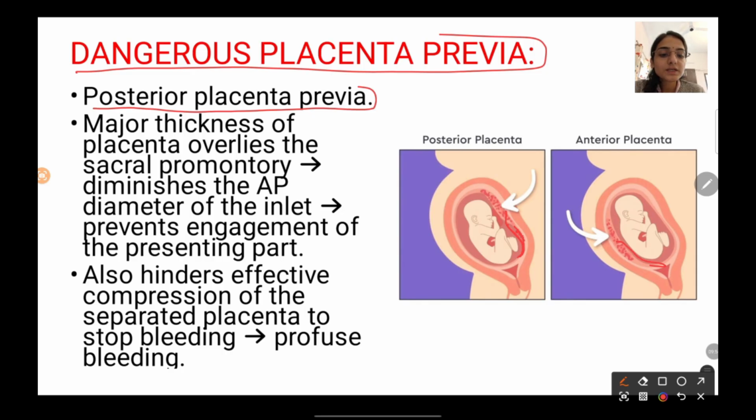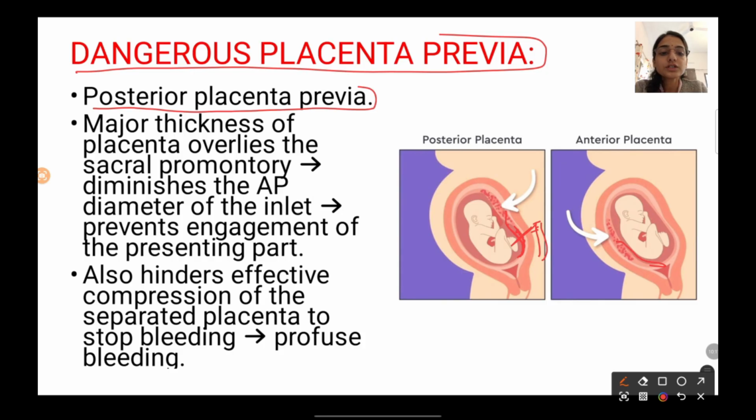Now what happens in posterior placenta previa is that the major thickness of the placenta is going to overlie the sacral promontory. Here is your sacral promontory, right? Due to this overlying of the placenta over the sacral promontory, it is going to diminish the antero-posterior diameter of the inlet. What do we call the antero-posterior diameter of the inlet?